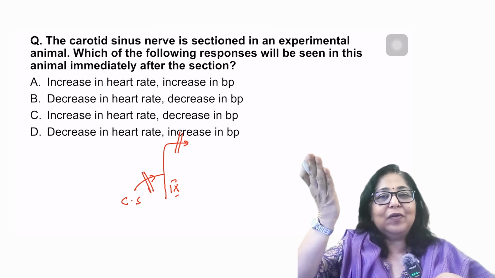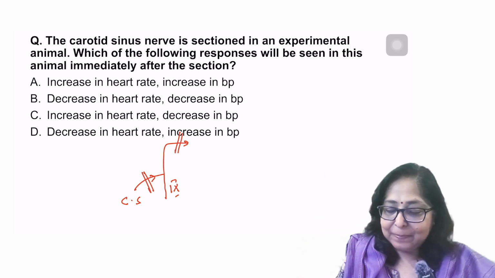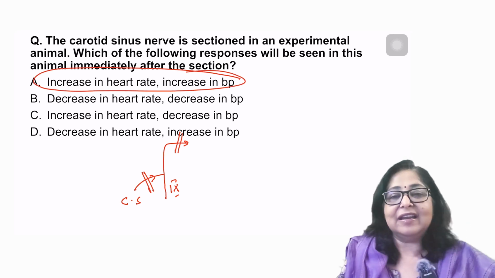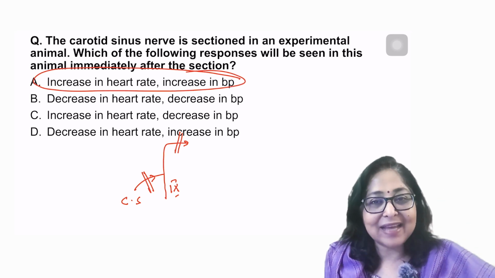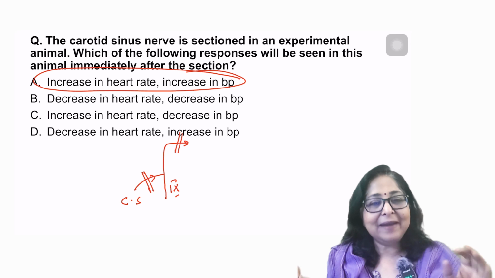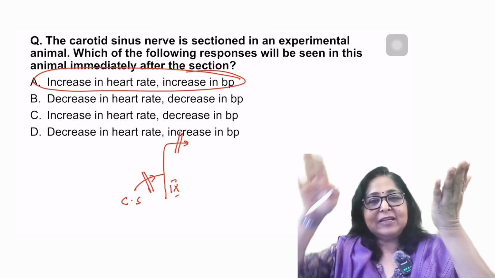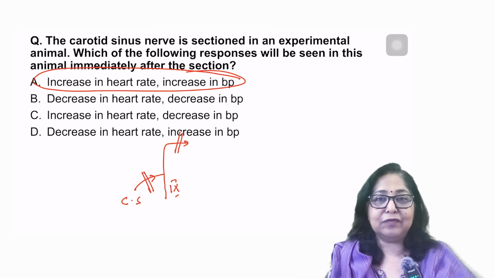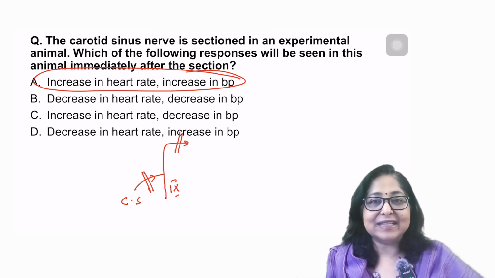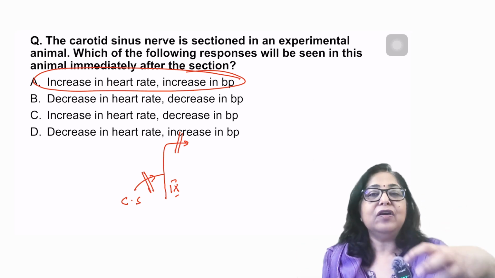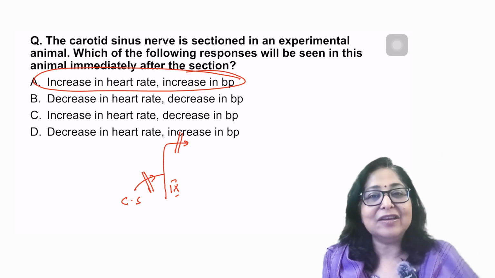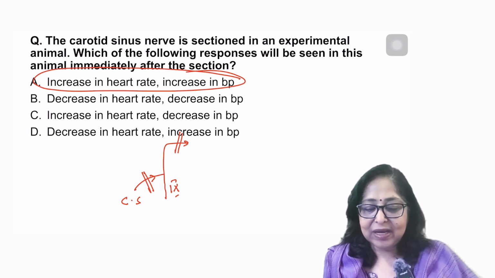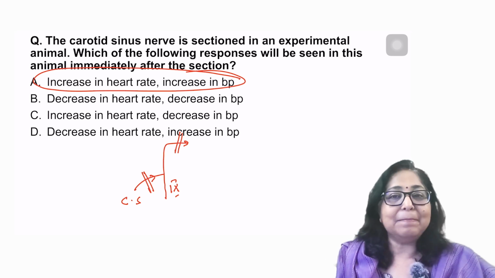So sympathetic outflow increases. So what will happen? Immediately after the section, there is an increase in heart rate and increase in blood pressure. Once again, more the firing rate of the baroreceptors, less the sympathetic outflow, less the firing rate, more the sympathetic outflow. By sectioning the carotid sinus nerve, I have reduced the number of impulses reaching the medulla, so sympathetic outflow will increase. So increase in heart rate and blood pressure.